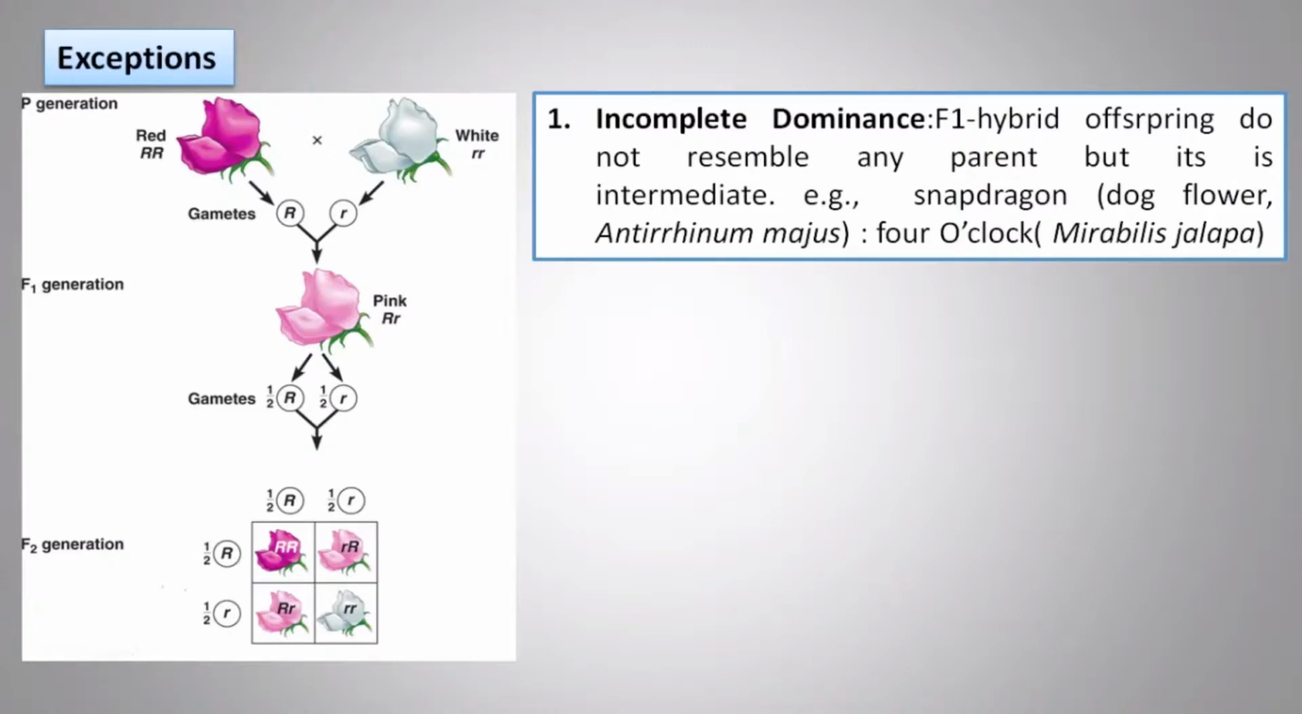In incomplete dominance, the F1 hybrid offspring do not resemble either of the parents, but are intermediate. An example is snapdragon, the four o'clock flower. Here you can see that capital R resembles your dominant type, which is red, and small r is white. We got pink in the F1 generation, and when selfing was done, we got an intermediate type. This is pink. So it doesn't resemble either of the parents, neither red nor white.